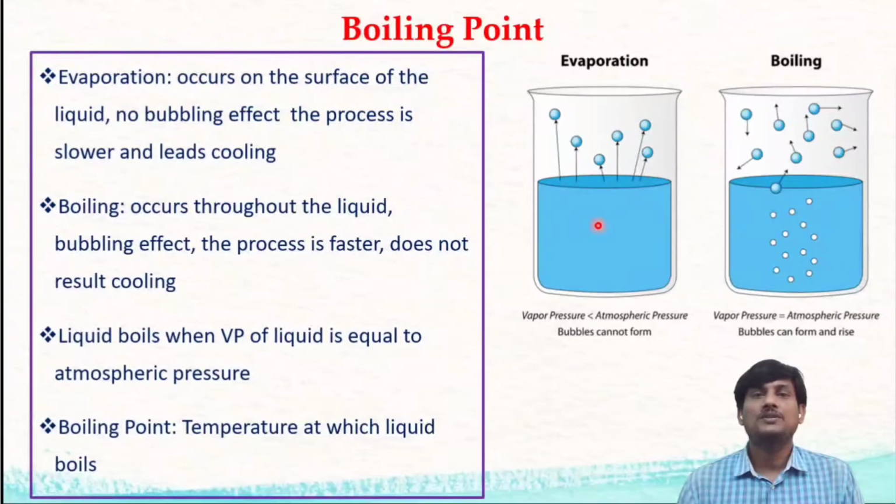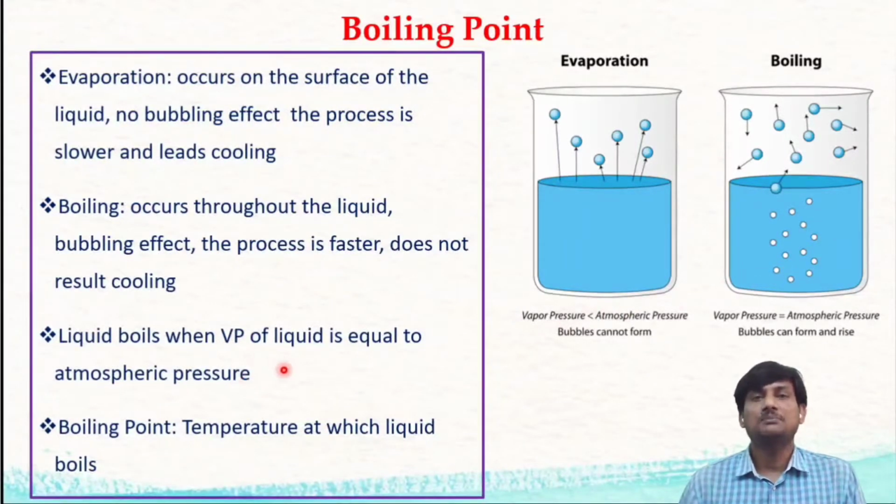In case of evaporation, there is a cooling of surroundings. But in case of boiling, the process does not lead to the cooling of surroundings. These are the key differences between evaporation and boiling. Evaporation takes place when the vapor pressure of the liquid is less than atmospheric pressure. When the vapor pressure of the liquid reaches atmospheric pressure, when it is equal to atmospheric pressure, boiling of the liquid takes place.